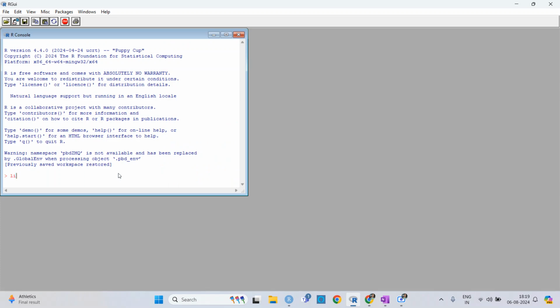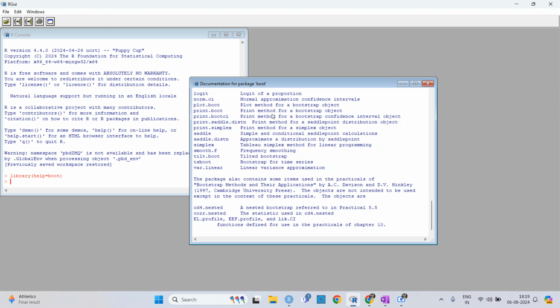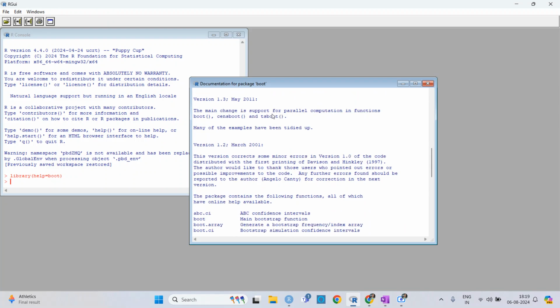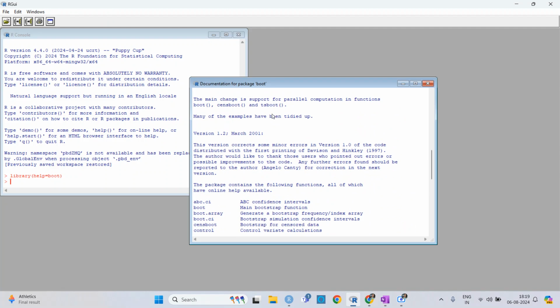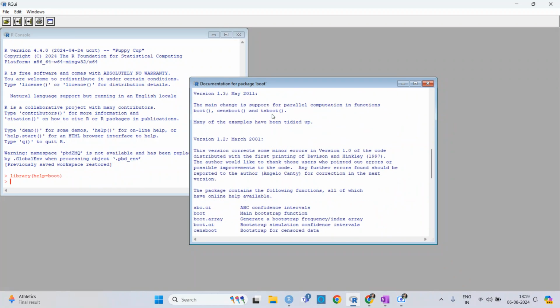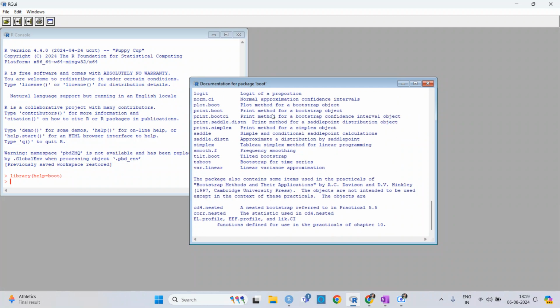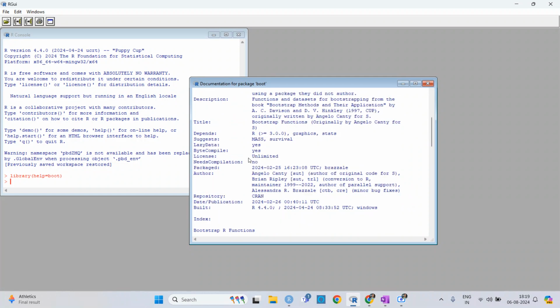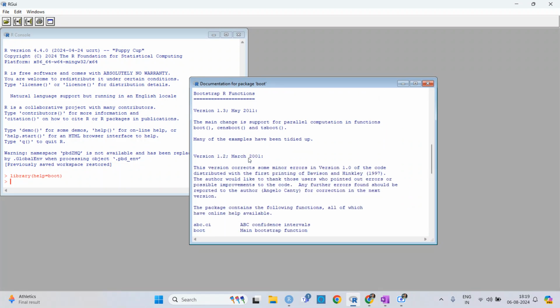So let's say I want help from boot. Why I did that is that you have the package description here. Just functions, index, versions.